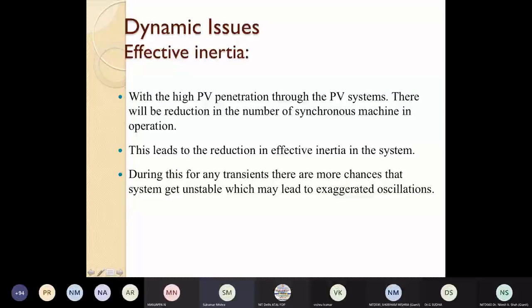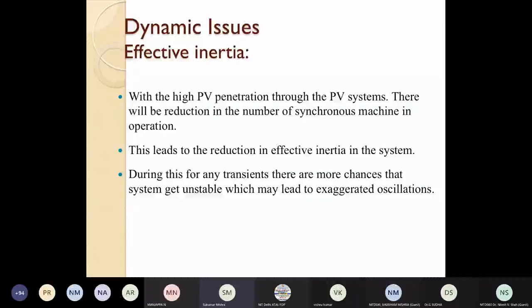Similarly, when you go to a higher voltage level, the inertia of the system plays a very vital role, and the rotating machine inertia will be reduced when you go for photovoltaic injection. And because of this reduction in inertia, there will be a dip in the frequency, and the nadir point will go lower and lower unless you do something with the photovoltaic control.